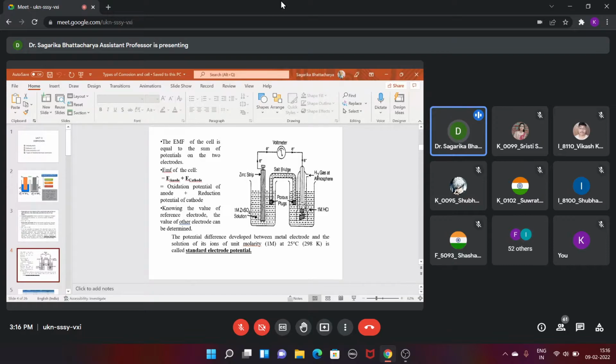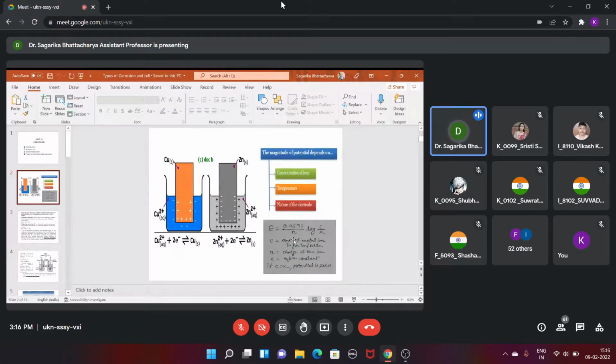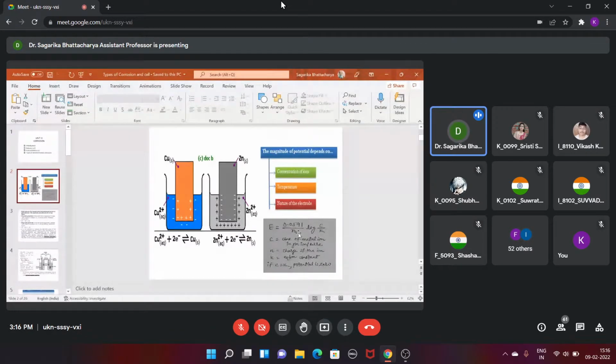We remember the equation now, PV equals nRT. Do you remember that? Yes, ma'am. What is R called? Gas constant. Universal gaseous constant. Okay, so that RT is coming into this equation also. The equation actually is RT by nF. I will show you in the previous slide, here actually this part, the 0.059 you can see. So this is actually RT by nF.